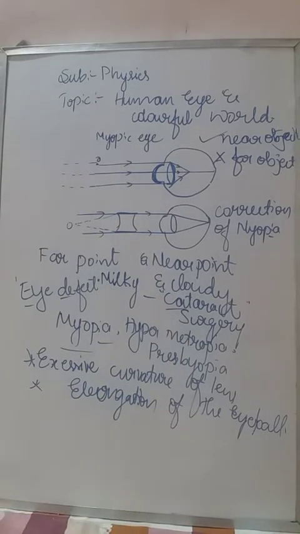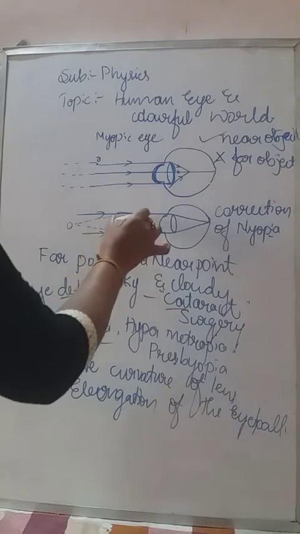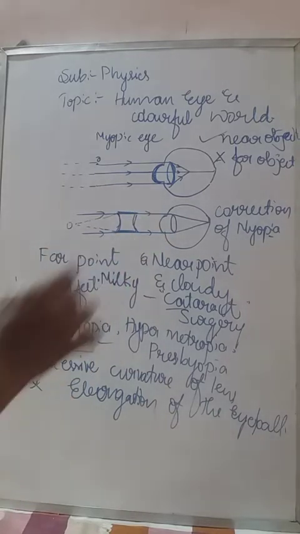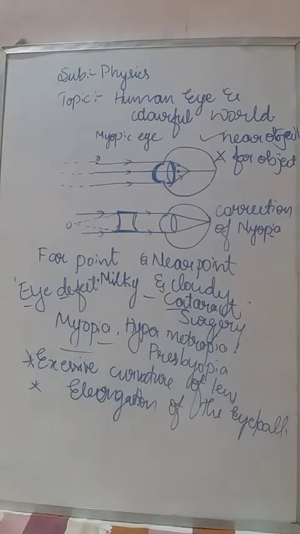So how can we correct this? The myopic eye can be corrected by placing the concave lens. This is the concave lens. If you place the concave lens instead of the convex lens, we can correct myopia. So myopia can be corrected by using a concave lens of suitable power.